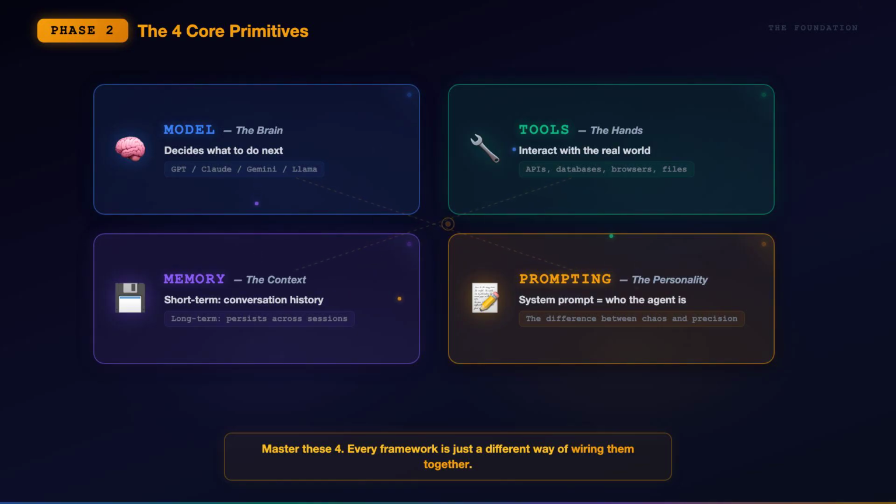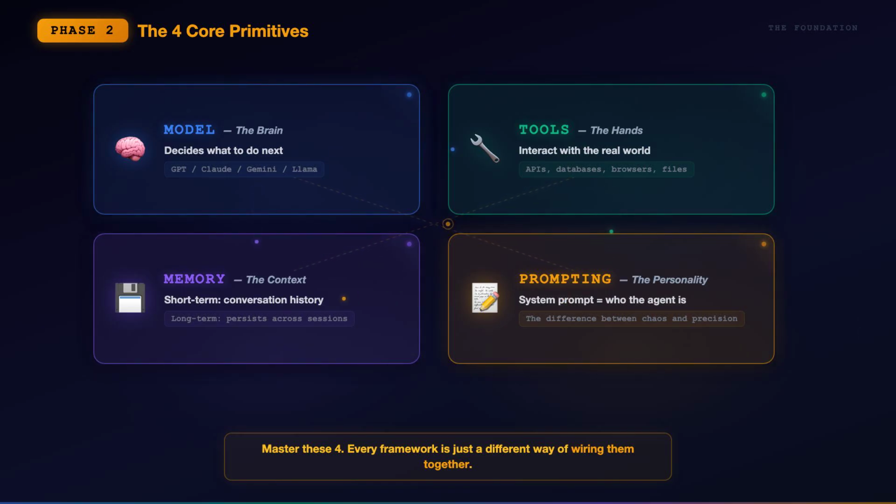Primitive 3: memory. This is the context. Short term memory is the conversation history within a single session. Long term memory persists across sessions. Things your agent learned yesterday that it needs to remember today. Vector databases, conversation stores, knowledge graphs. These are all memory implementations.